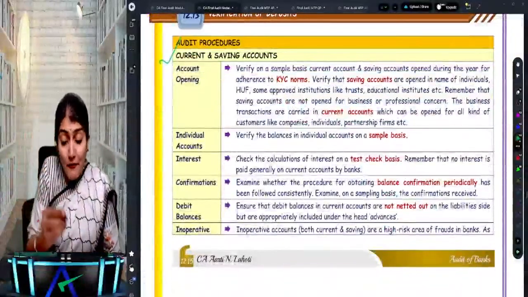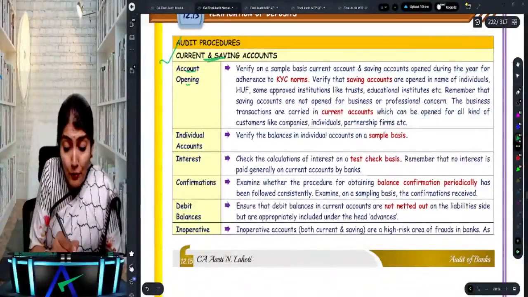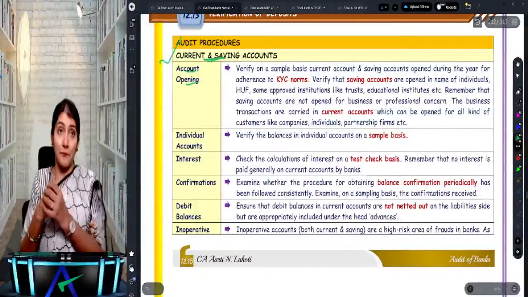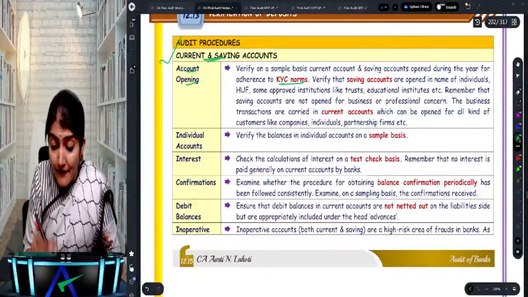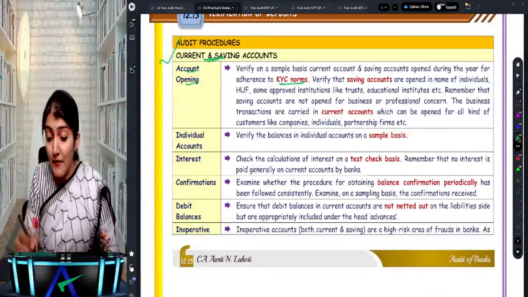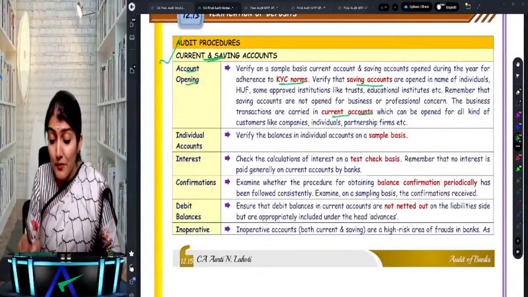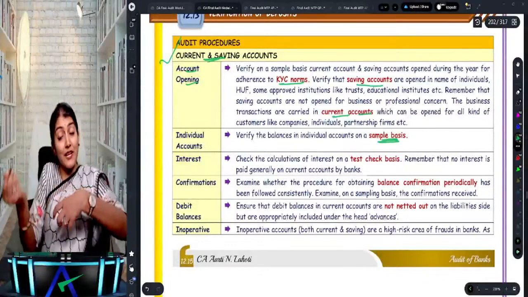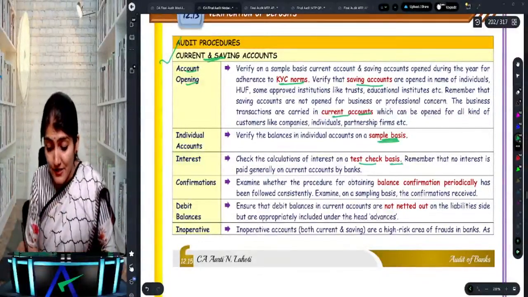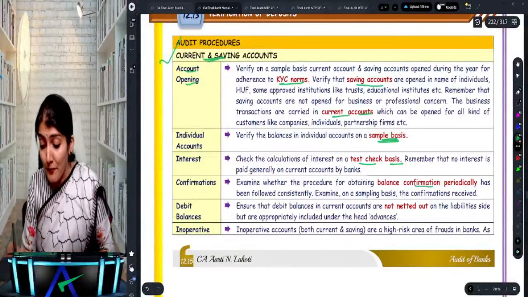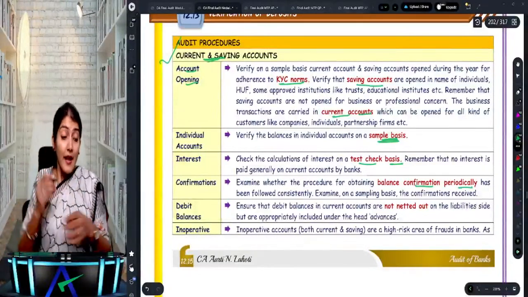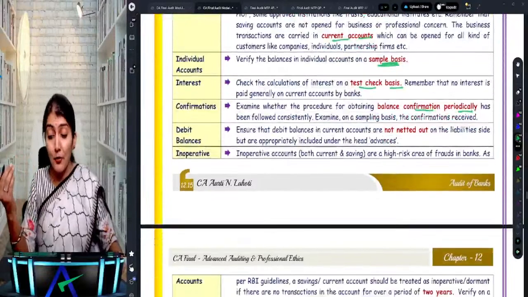Now, in the verification of deposits, it says account opening. In whose name is the account opened? And before opening the account, whether the KYC has been completed. So a savings account or a current account is opened. Then you verify the individual accounts on a sample basis. Then you check the interest in those accounts on a test check basis. Then balance confirmation has been obtained periodically. Any debit balances should not be netted out with the